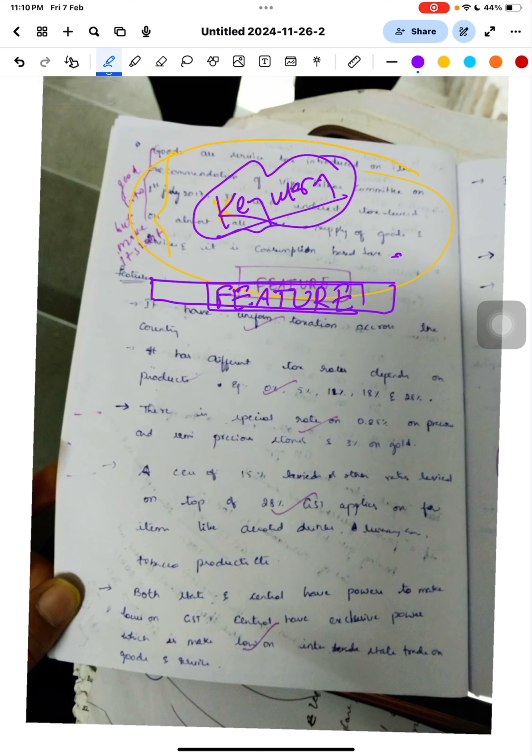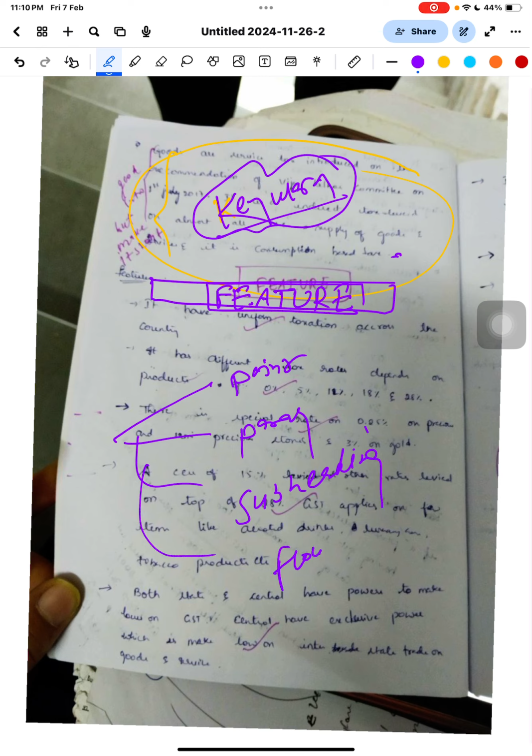Now, there are many ways to write the body part. Like you have written in point format, there are point format, paragraph format, subheadings, or flowcharts. There are certain criteria for when to write points, paragraphs, subheadings, or flowcharts. I will tell you gradually when you start answer writing, but now I will tell you in short.